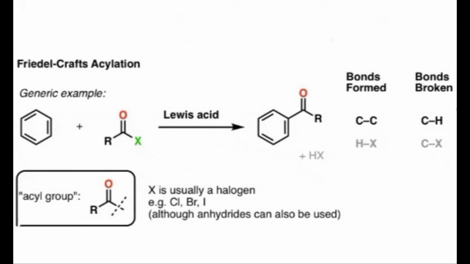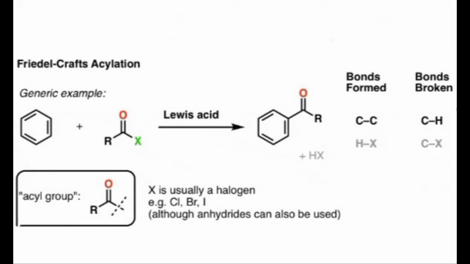Here you can see that again bonds formed are the C-C bond, and bonds which are broken are the C-H and C-X bonds. The C-H bond from the aromatic ring and the C-X bond from the acyl chloride are broken. Mostly the halogen X is Cl, Br or I, and the hydrogen from the aromatic ring is substituted by the acyl group, RCO. Generally it is written like this.